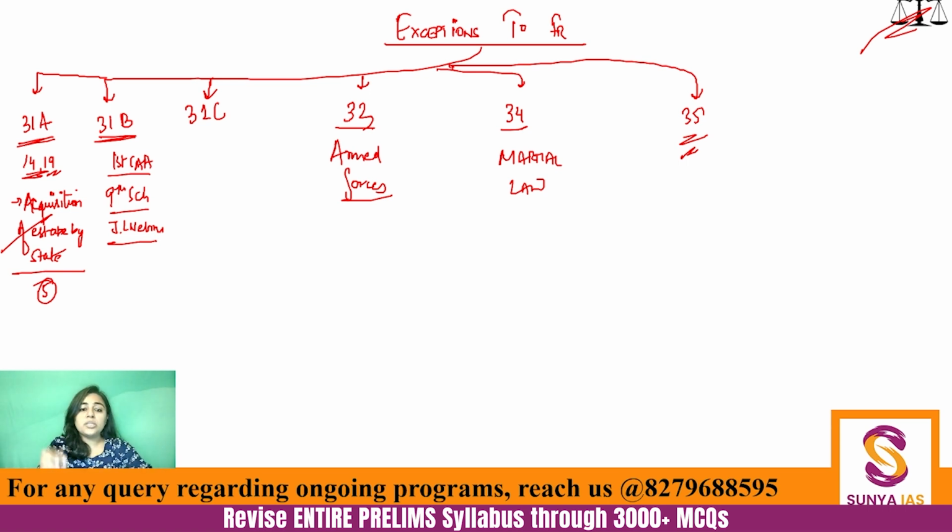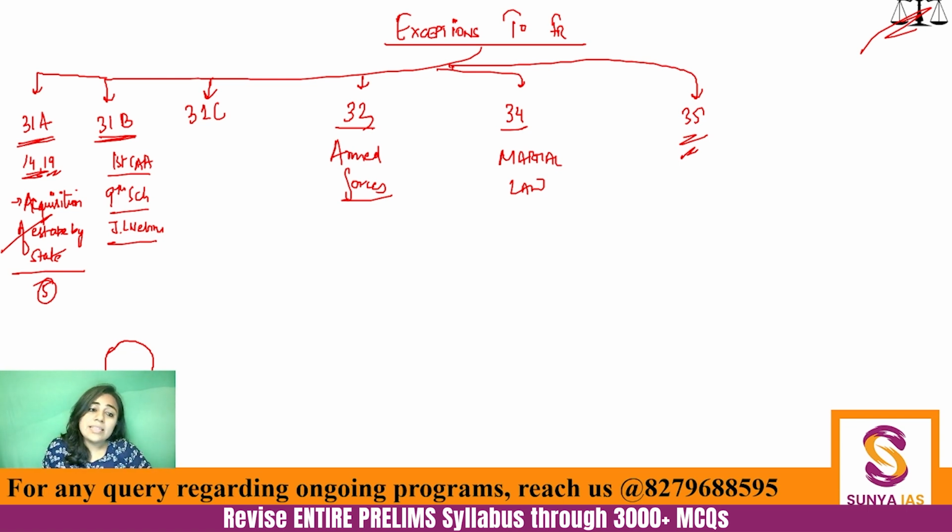So the 9th Schedule is like a well. Okay. You can put any law inside this well, inside this kuwa, and say that this law is related to land reforms. And that is why it should not be checked under judicial review, because we are trying to implement land reforms. That is what the 9th Schedule is all about.